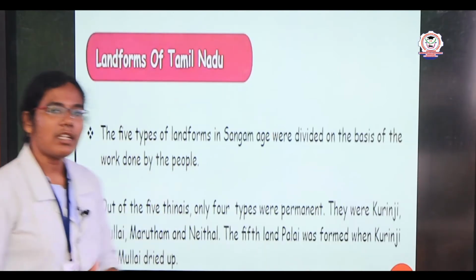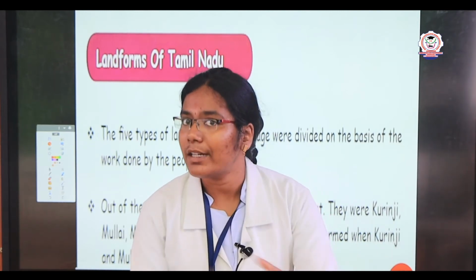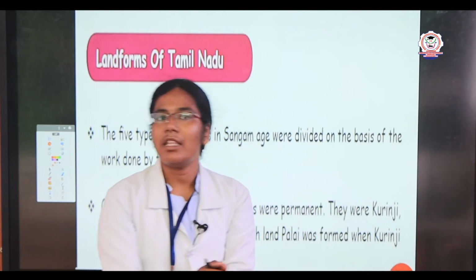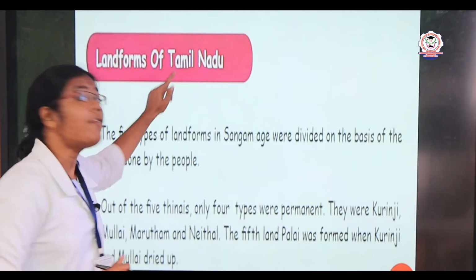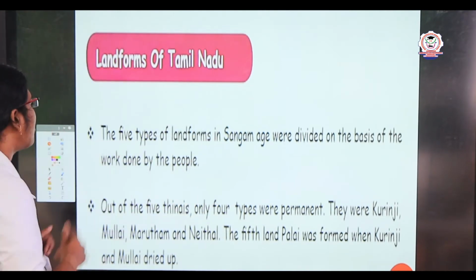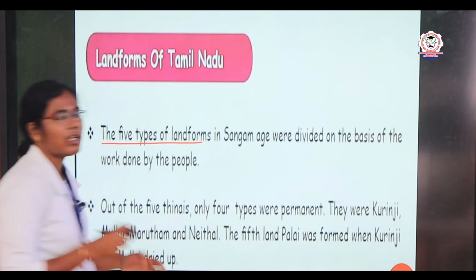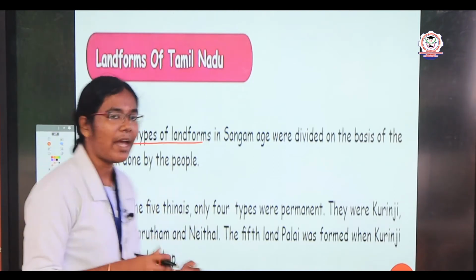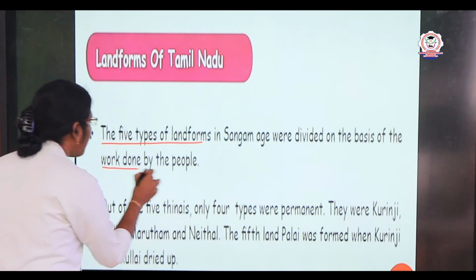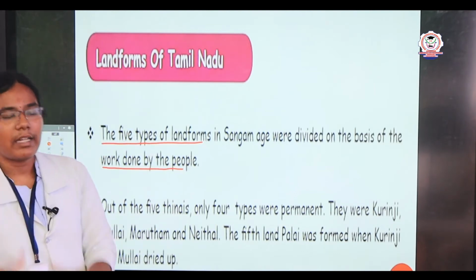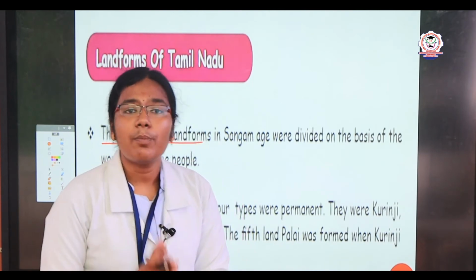Next we are going to see the landforms of Tamil Nadu. Before, we saw the major physical divisions of our country India. Now we are going to see the landforms of Tamil Nadu. The 5 types of landforms in the Sangam age were divided on the basis of work done by the people. So the division is based upon the work done.